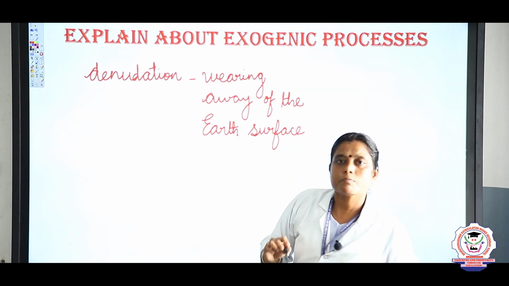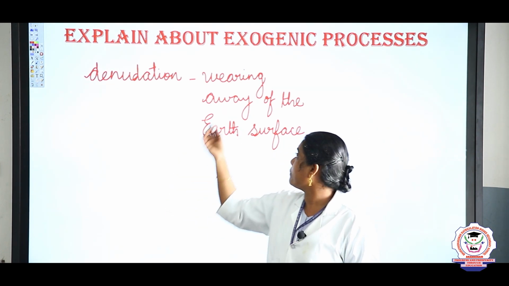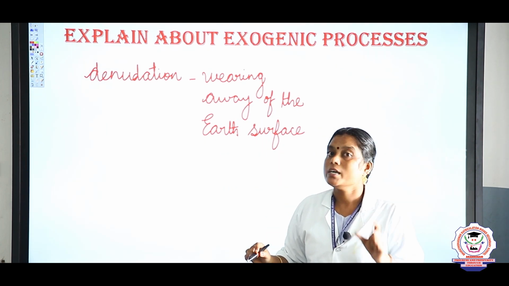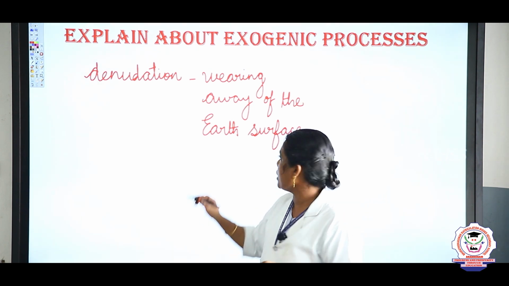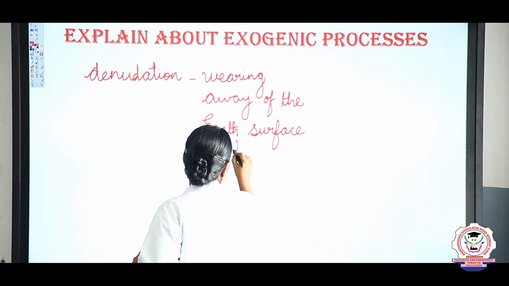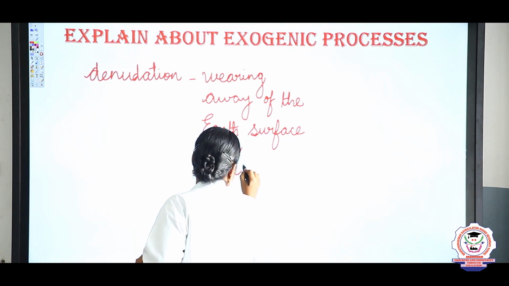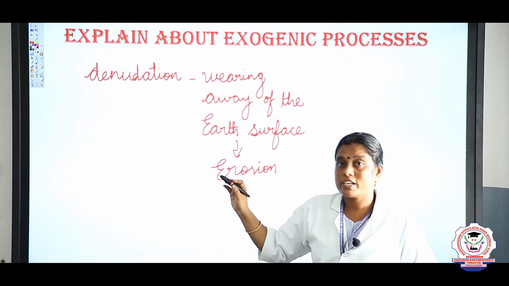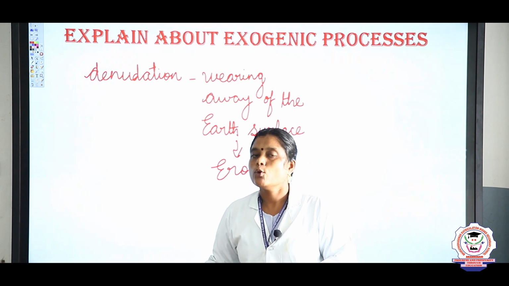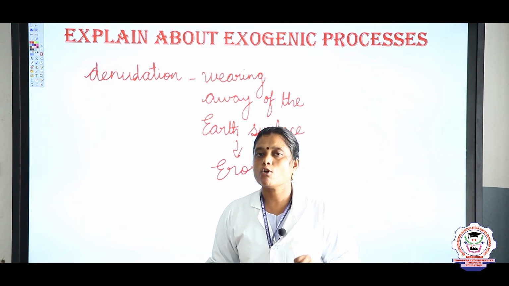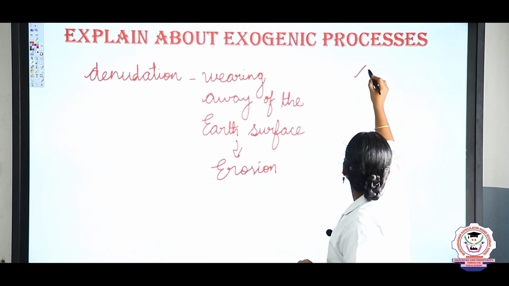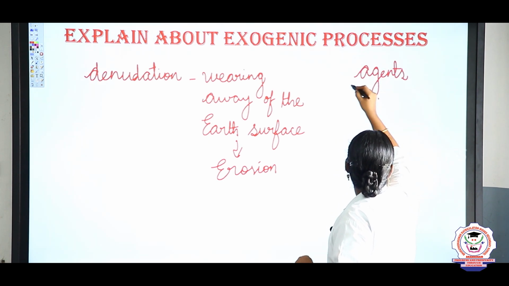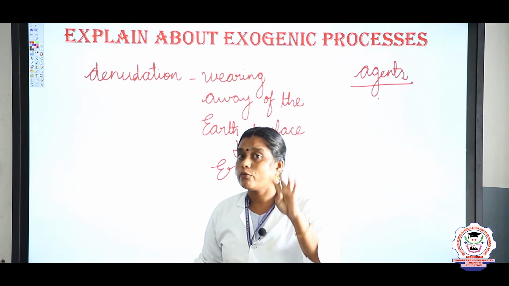So what is meant by denudation? Denudation is nothing but wearing away of the earth surface. What is that wearing away? Simply we can say that erosion. So this denudation can be done with the help of 4 agents. Who are those 4 agents?